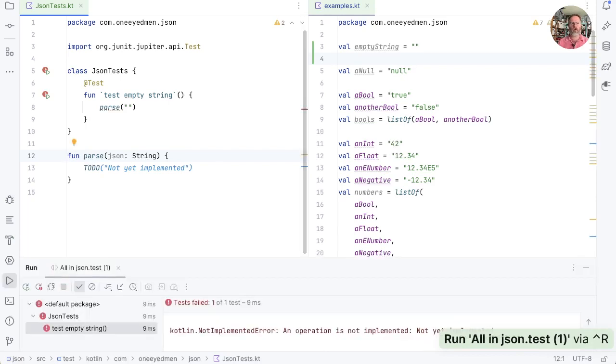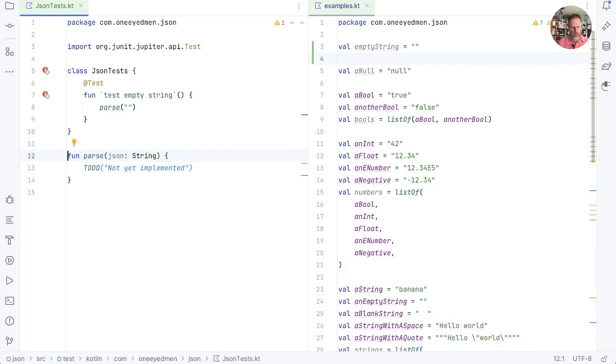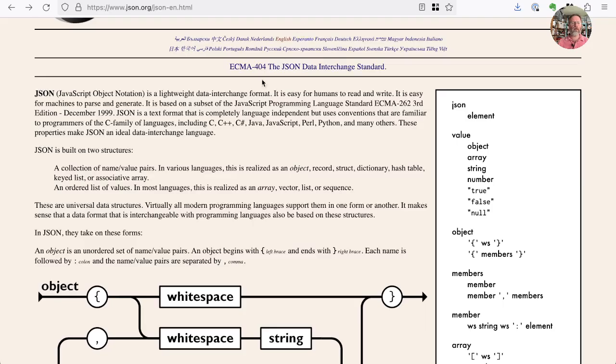It does. There we go. Well, that's good. But what do we expect parsing an empty JSON string to do? Going back to the spec, white space is part of objects and so on, but I think if we start with an empty string, we've got nothing we can return.